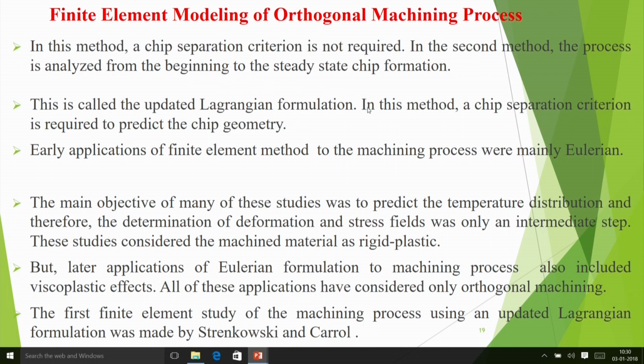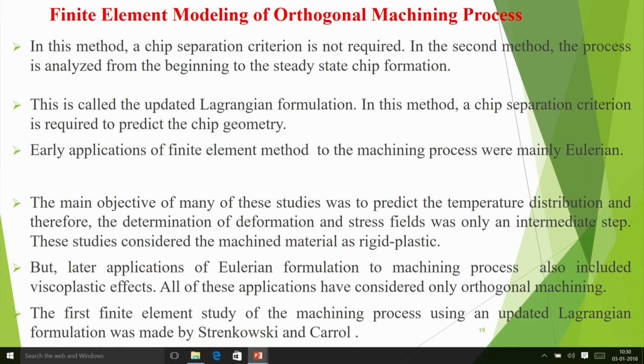In the second method, the process is analyzed from the beginning to the steady state chip formation. We follow the material, and this is called the updated Lagrangian formulation. In this method, a chip separation criterion is required to predict the chip geometry, that is, how and when the chip will separate, that type of thing has to be incorporated.